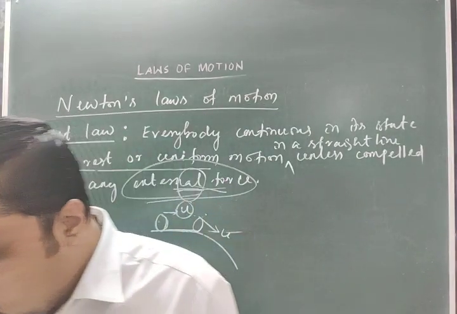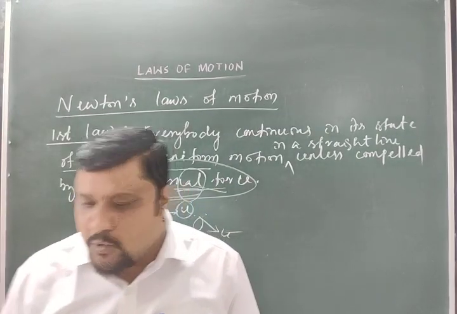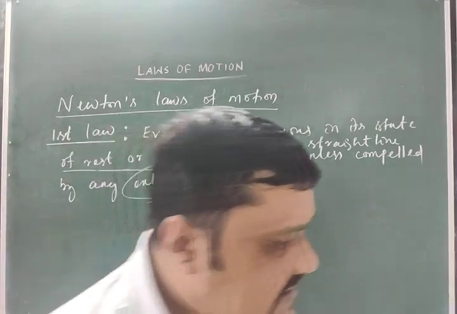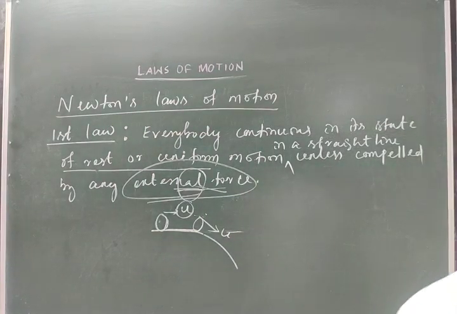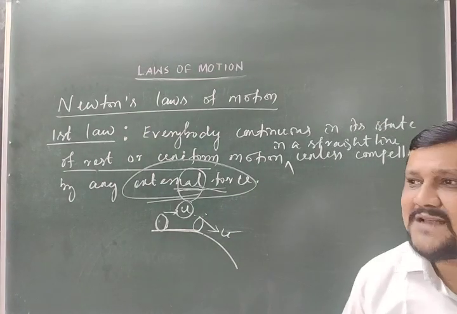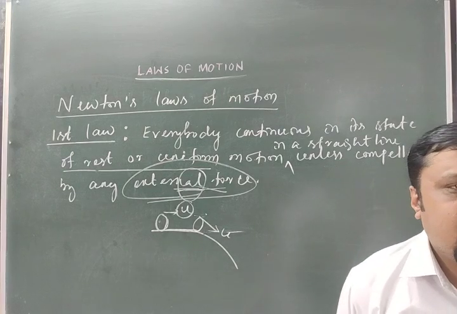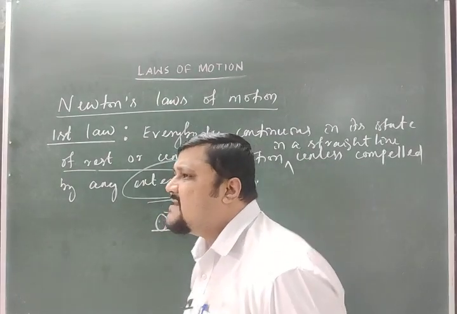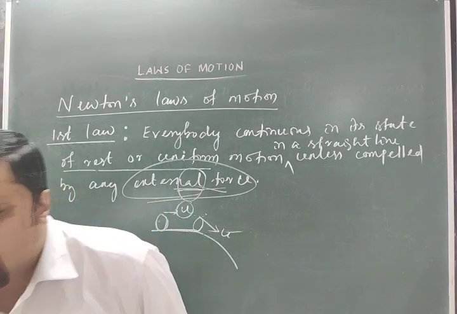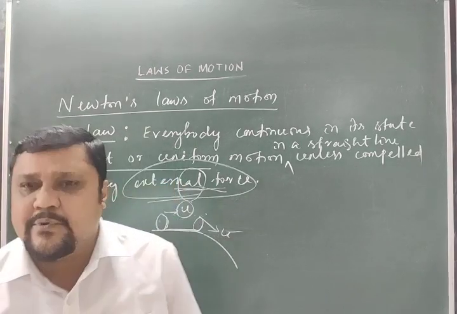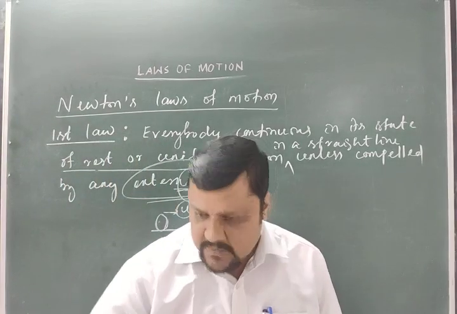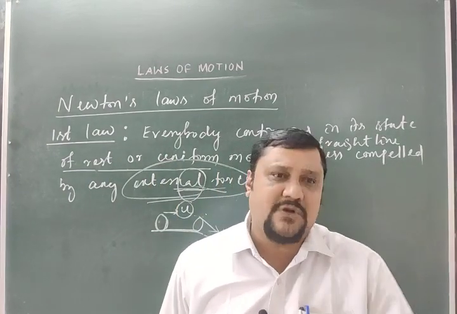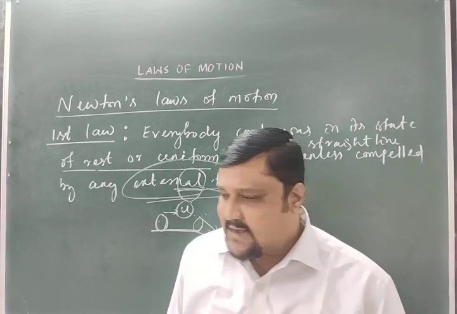So no external force is required for a body to move with a constant velocity; it will remain in motion. But in our day-to-day observations, a body rolling on a table comes to rest after some distance because of another force, the frictional force, which is an external agent.